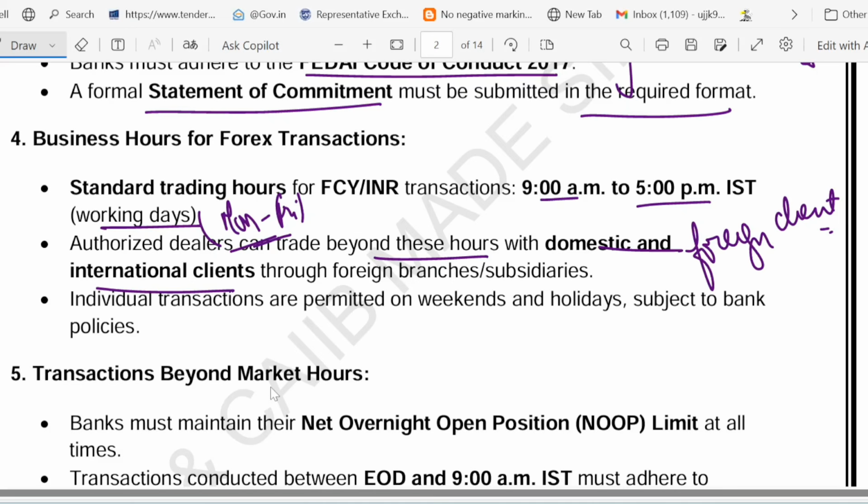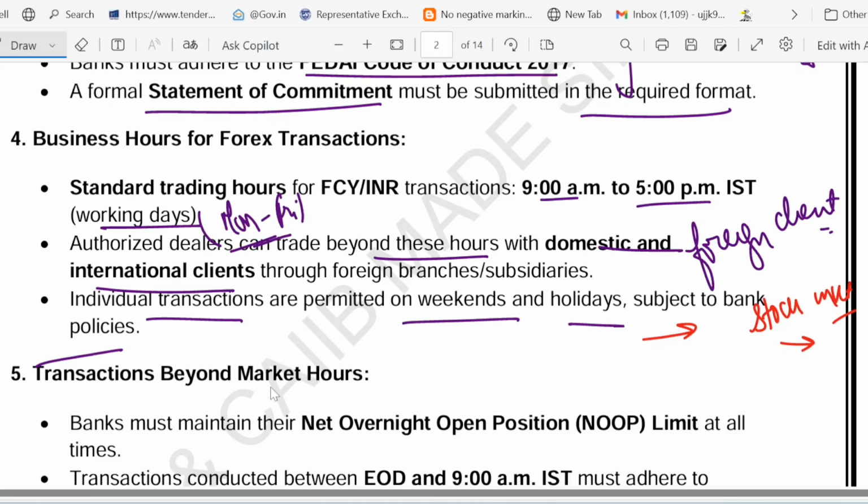Weekend or holiday transactions are allowed, but it depends on bank policy. So it's not like they are not allowed. They are allowed, but they depend on the bank policy. Every bank has a different policy. Now you can think of a stock market, which is open at fixed times, but some after-hour trading is possible.